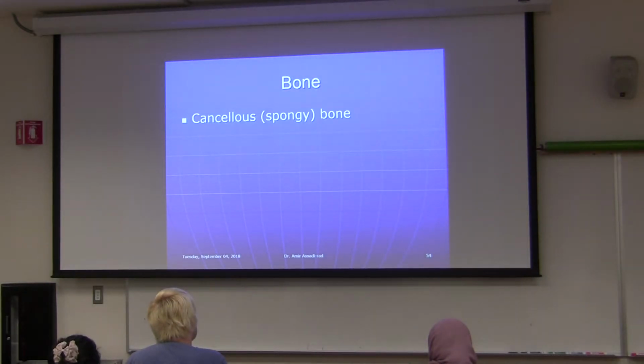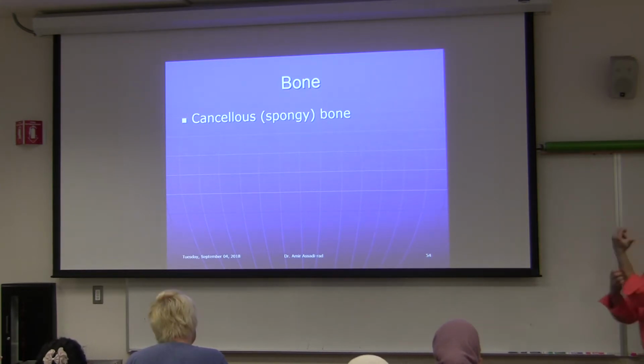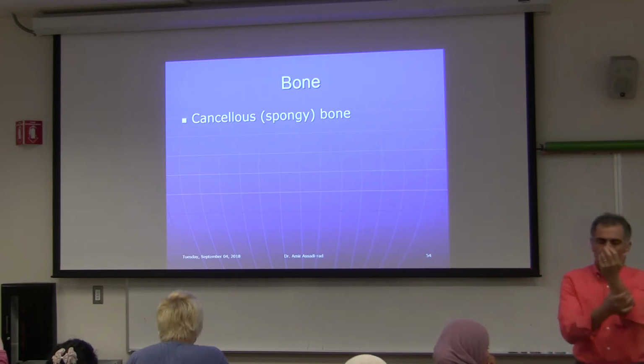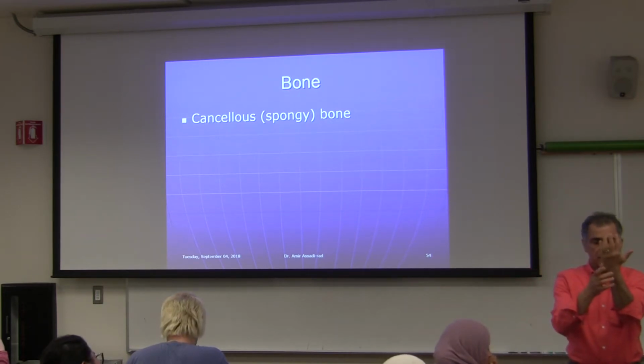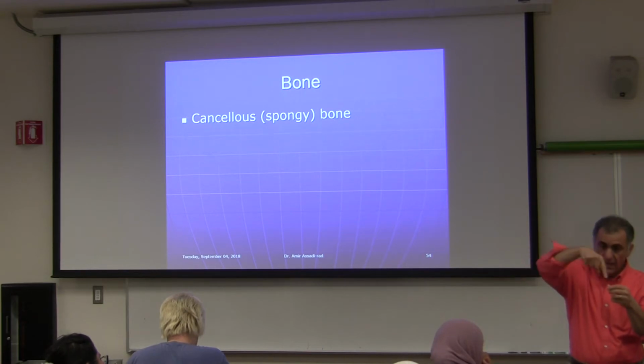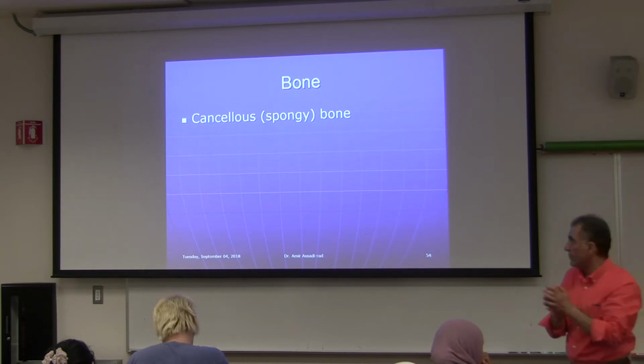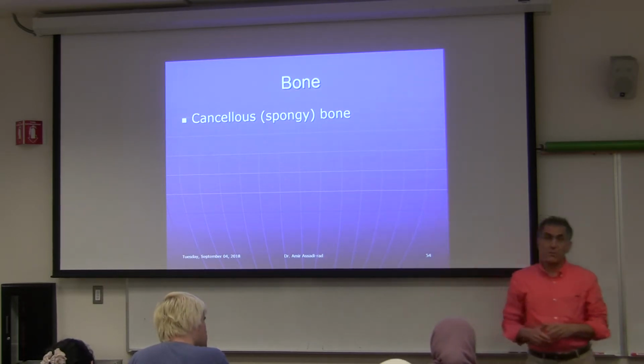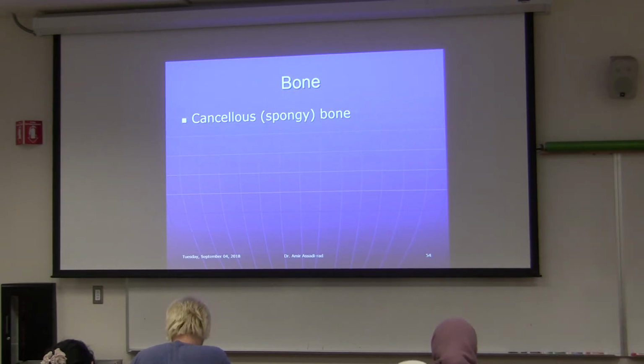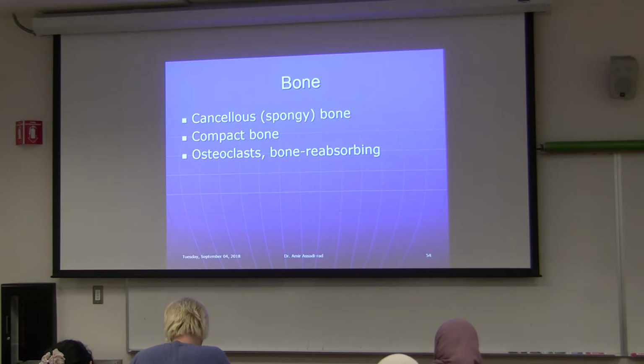Okay, bone, we talked about that. The cancellous bone is spongy bone, another name. You remember your compact bone, for example the bones in all of your long bones, most of the bones in your body except flat bones. They have compact bone around the perimeter, and in the middle of it is spongy bone, and inside of the spongy bone, you saw the picture of it, is your bone marrow, which is responsible for making white blood cells and red blood cells. Compact bone, I do not have another name for it, but for spongy bone, I have a name called cancellous bone, and osteoblasts are cells that are responsible for bone remodeling. They call it bone remodeling.